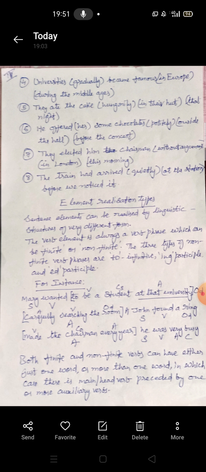Arrived is the main verb. So we just have the subject and verb. We can add the adverbials: quietly, at the station. Quietly is the adverbial of manner, at the station is place, and before we notice it, that is the time.